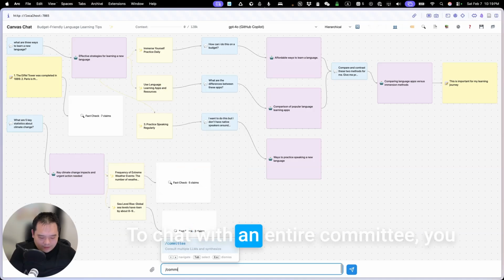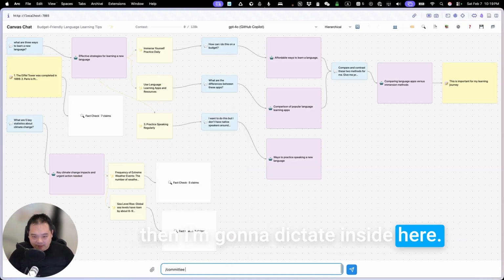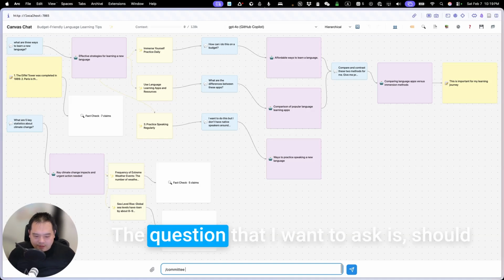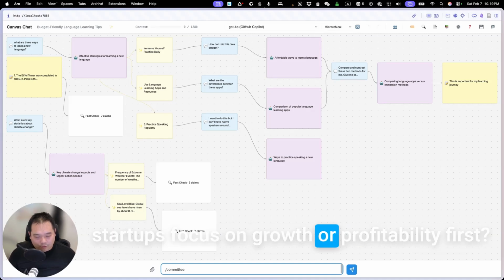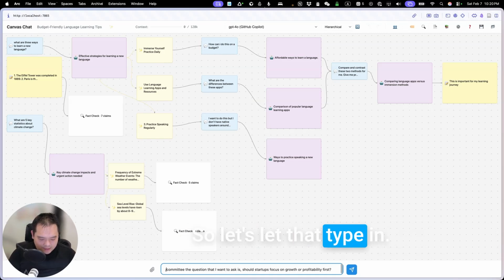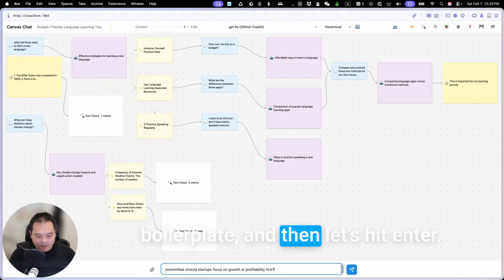To chat with an entire committee, you can actually do the /committee, and then I'm going to dictate inside here. The question that I want to ask is, should startups focus on growth or profitability first? So let's let that type in. So I'm going to delete that unnecessary boilerplate, and then let's hit enter.